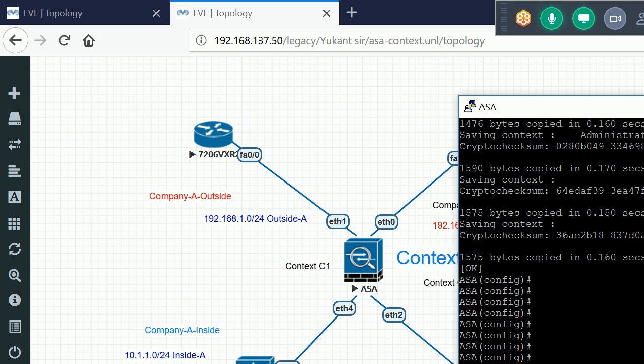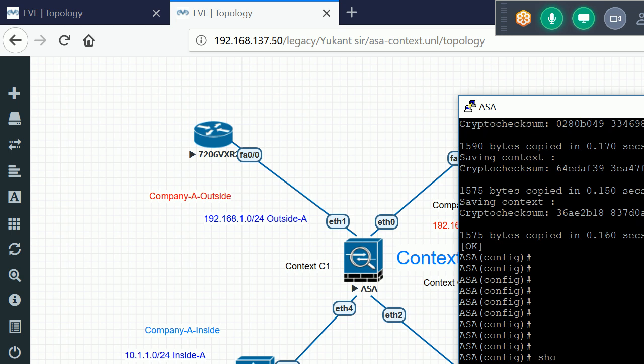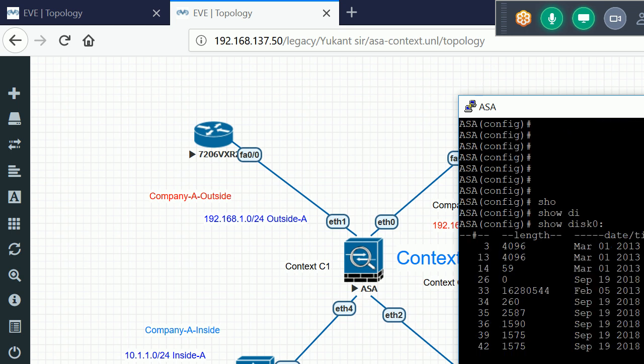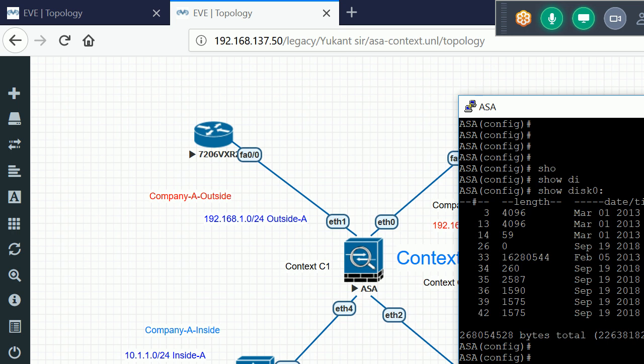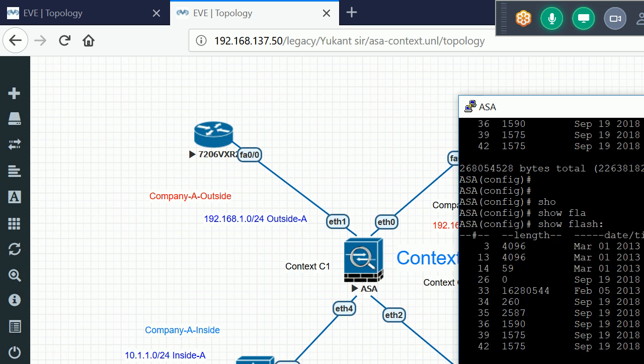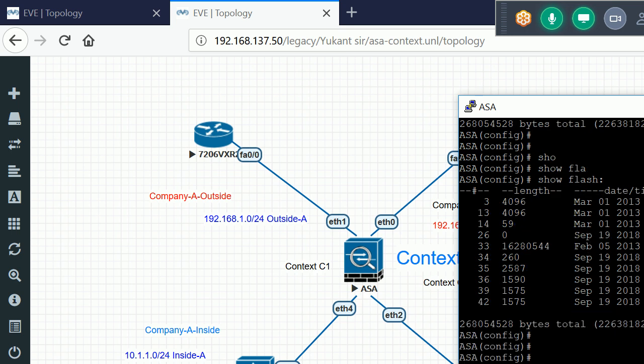Now if I run this command, now here I get these two files also, c1.cfg and c2.cfg. Let me also check the flash memory. Here also I'll have the same files. Okay, so that is the way to configure contexts, how we can create the context and how we can allocate the interfaces to them.